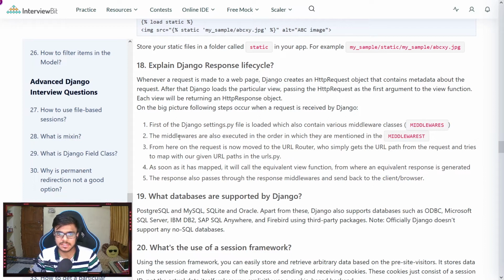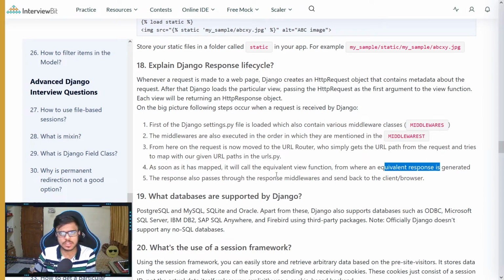The middlewares are also executed in the sequence that they are given, and for every request it will go to the URL router and map to a particular view function that we have in the urls.py file. As soon as it gets mapped, the view function is called and the equivalent response is generated, and that response is passed through the middlewares and sent back to the client or browser.